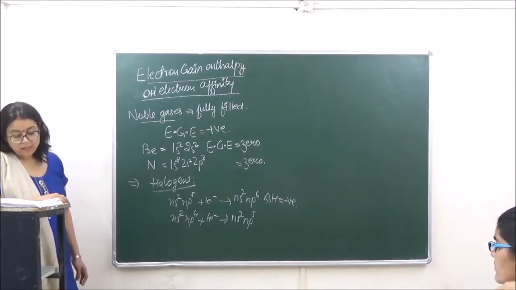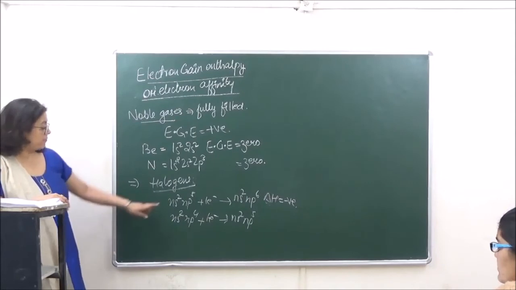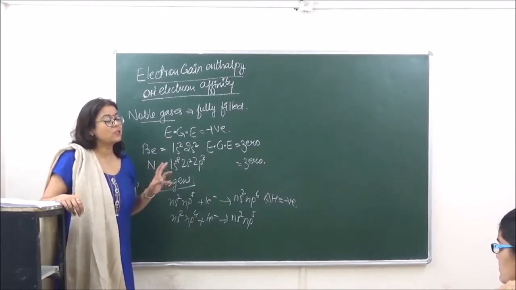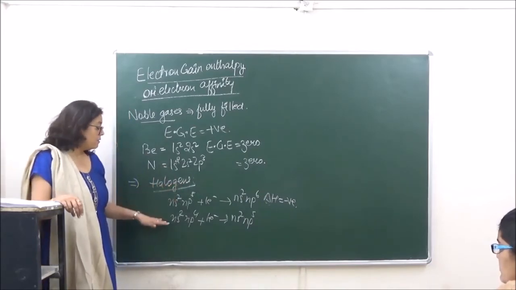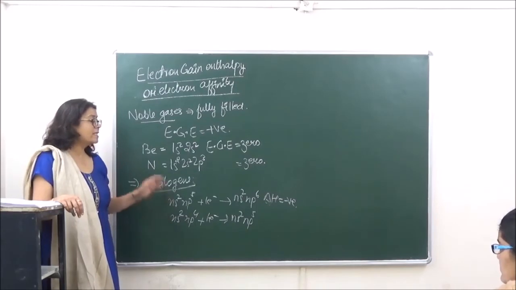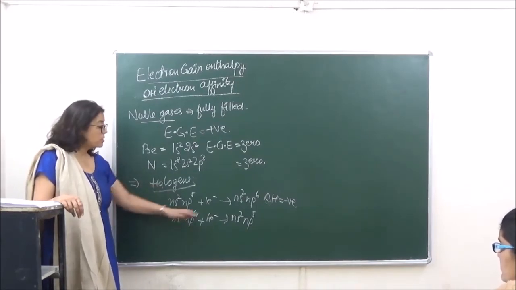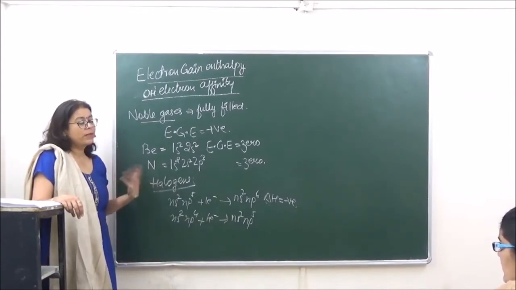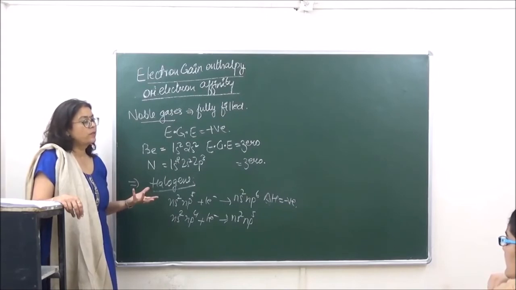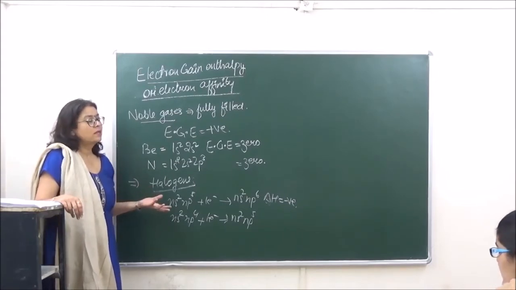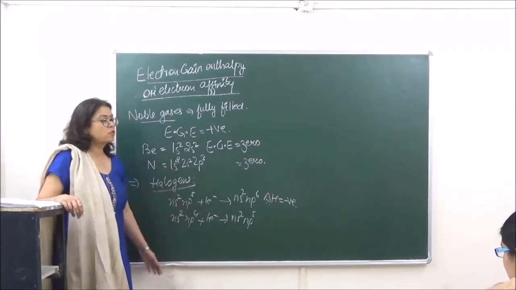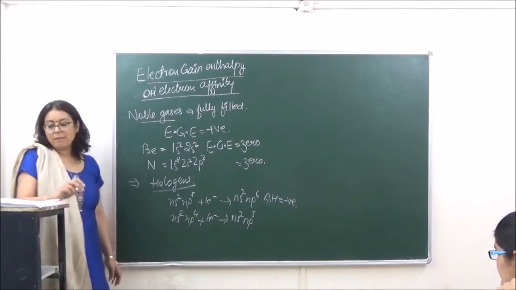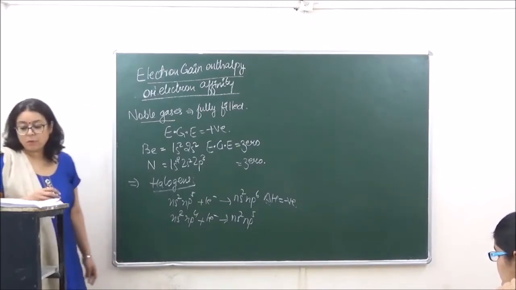Okay. Then after that, if we're talking of the halogens, we are saying that the second electron gain enthalpy in this case is going to be positive, right? And when we are talking of oxygen, in this case it will be negative. Why? Because it will attract the incoming electron easily, as it is going to go to the fully filled orbital configuration, right?